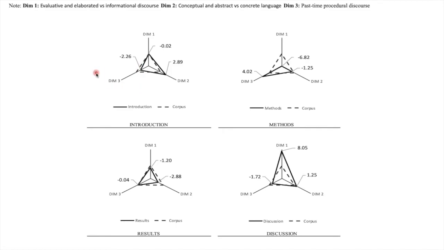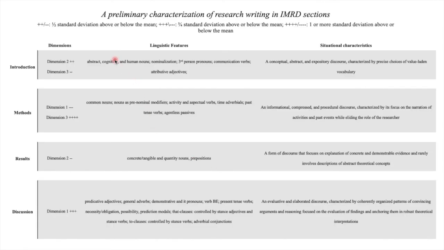So starting with introductions, you can see that this section scored higher than corpus mean on dimension 2, but lower on dimension 3. If we examine the other sections like this, we can provide a preliminary typology of research writing in IMRD sections.